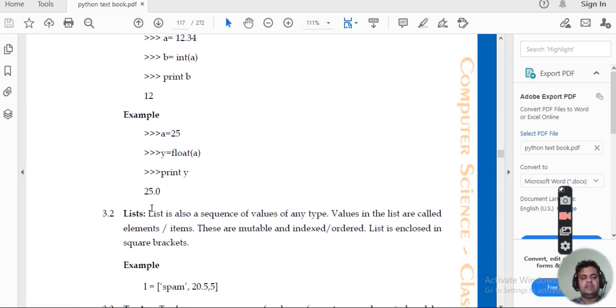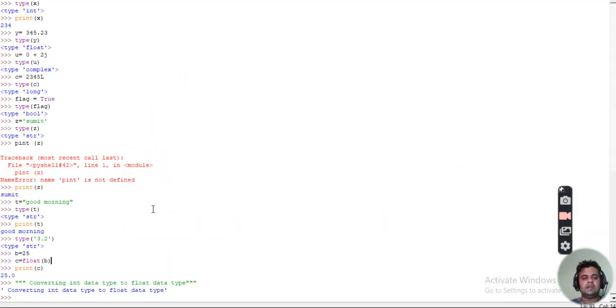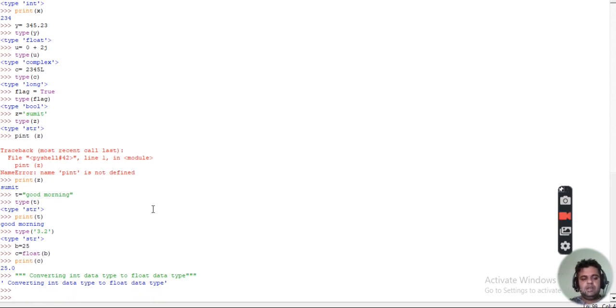This is with the strings. Then we have lists. We can also have the second data type. How is a list to be taken up? Suppose we have one variable I is equal to, suppose we have Sumit, 2, 3, 4.5.